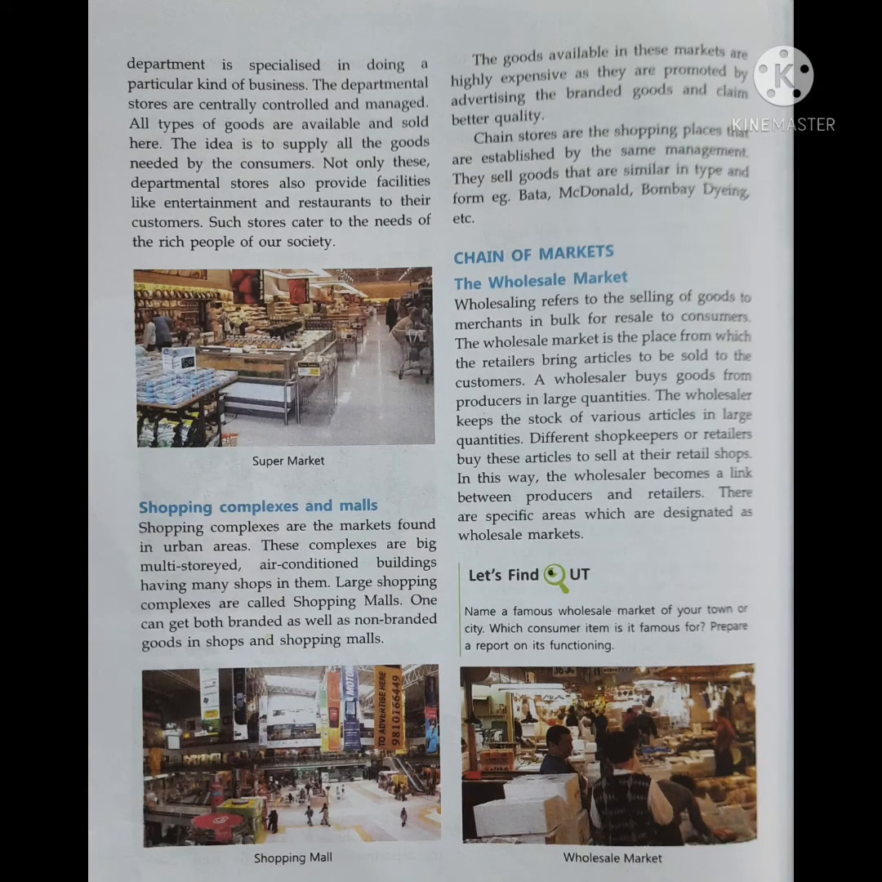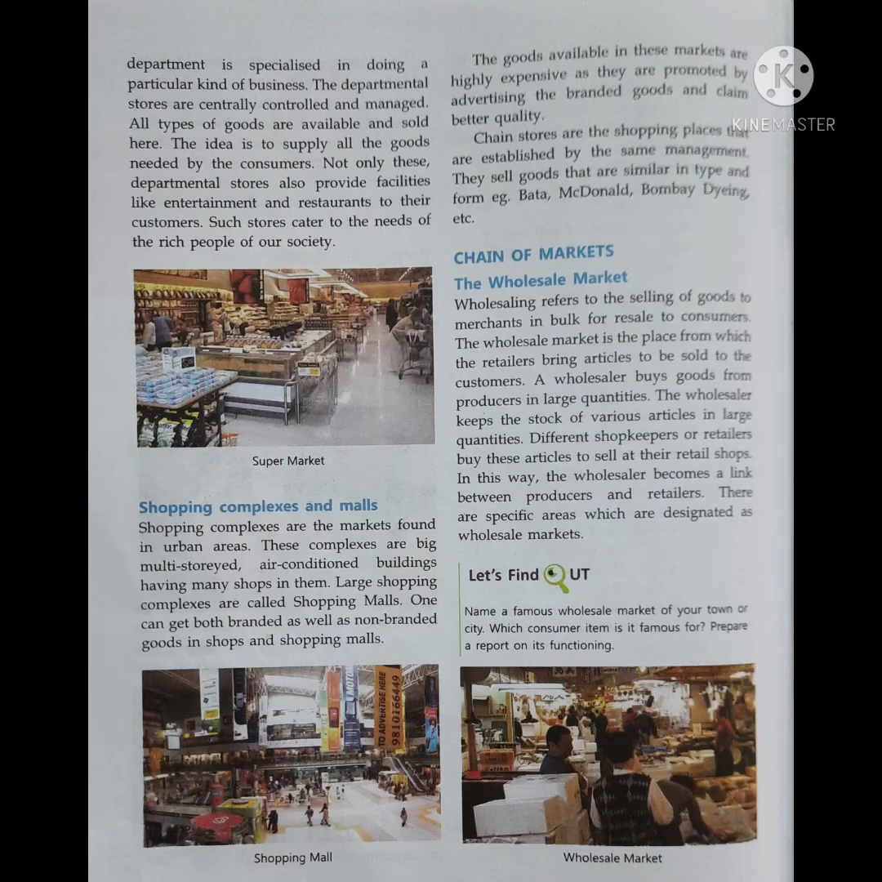So, wholesaling refers to the selling of goods to the merchants in bulk, that means in large quantity, for the purpose of selling it to the consumers. The wholesale market is a place from which the retailers bring articles to be sold to the customers, and the wholesale buyers buy goods from producers in large quantity.